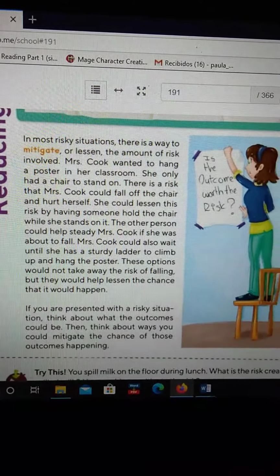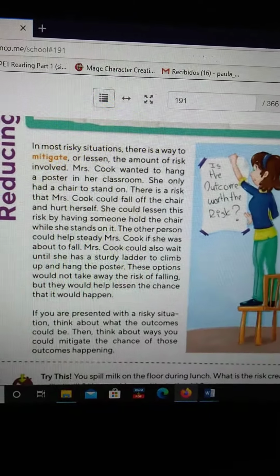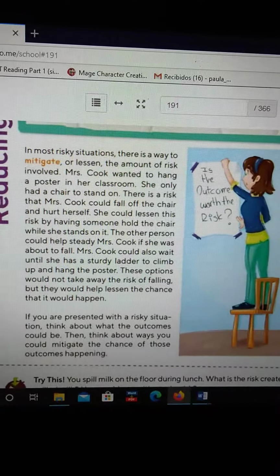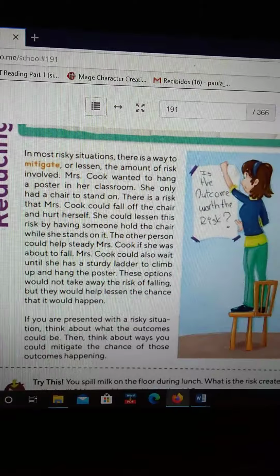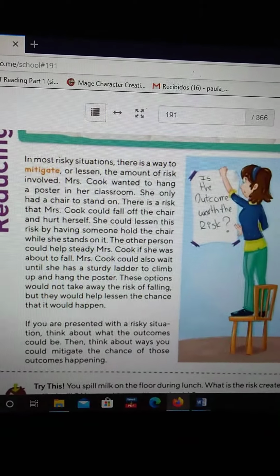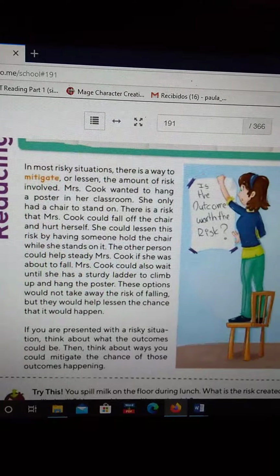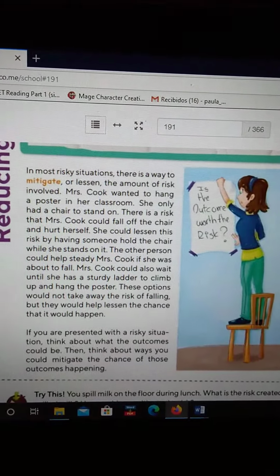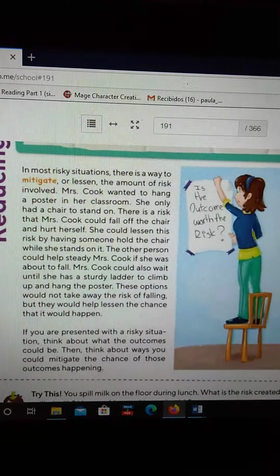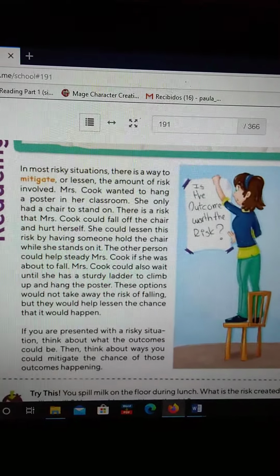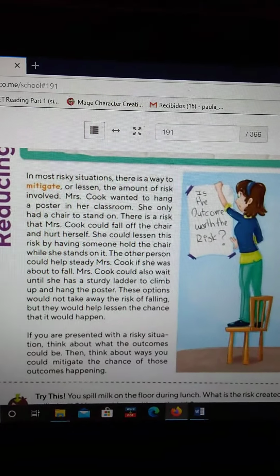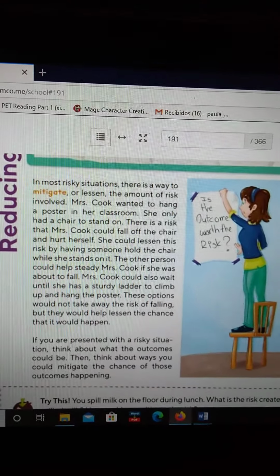She could lessen this risk by having someone hold the chair while she stands on it. The other person could help steady Mrs. Cook if she was about to fall. Mrs. Cook could also wait until she has a sturdy ladder to climb up and hang the poster. These options will not take away the risk of falling, but they will help lessen the chance that it will happen. Lessen, make less likely to happen, okay?